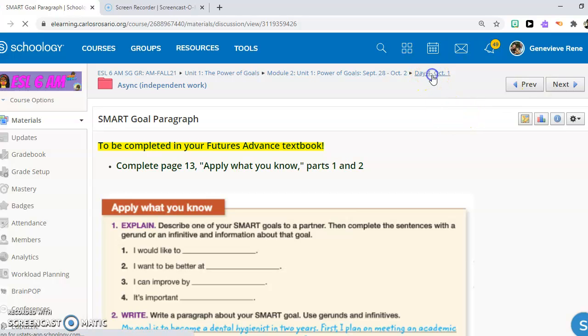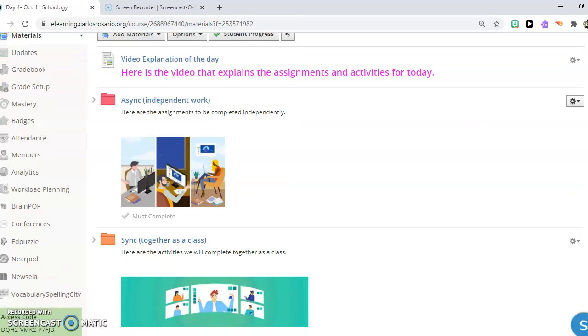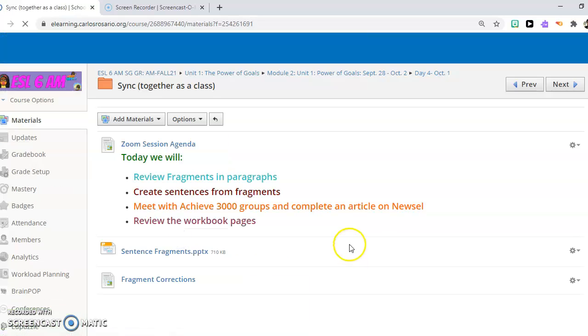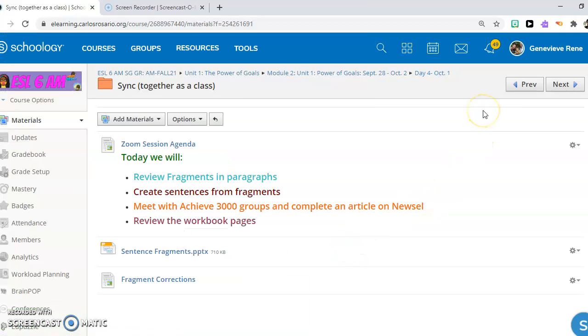All right, let's see what's in Sync. So in Sync, we are going to review fragments and create sentences from fragments and review workbook pages. I will also be meeting with the Achieve 3000 groups to do some small work on main idea. And that's it for today.